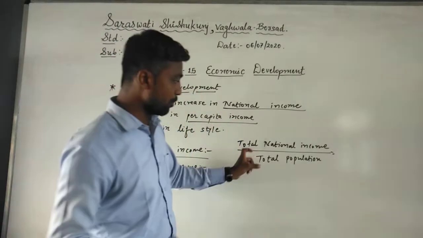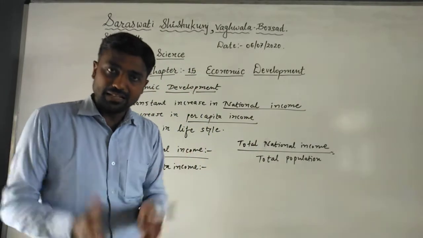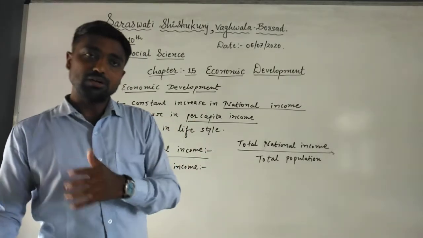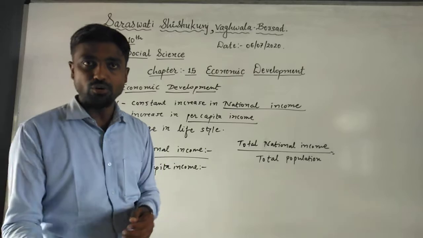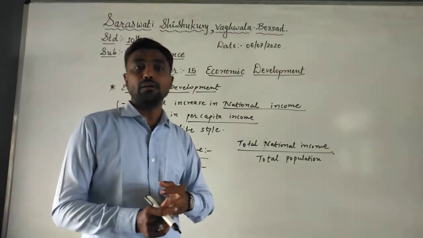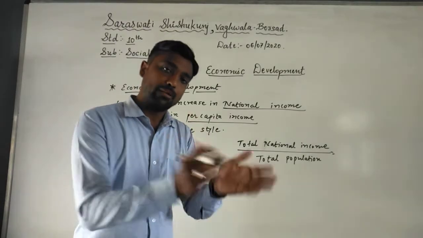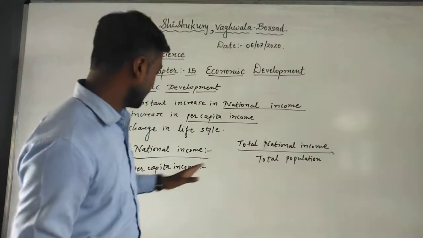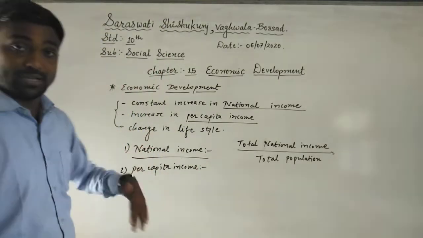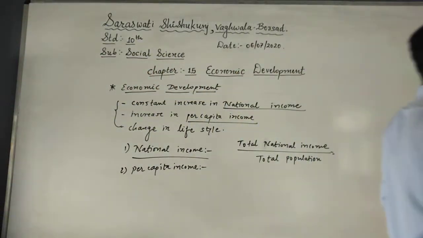But when we divide it by the total population, our income drastically comes down, and that is why we come in the category of developing, not developed. According to the World Bank report 2004, a country having a per capita income of less than $75 is considered a developing country. So we have understood what national income is, what per capita income is, and what economic development is.